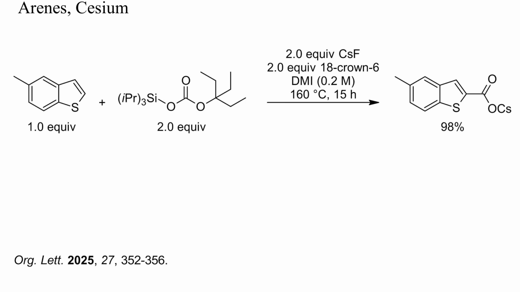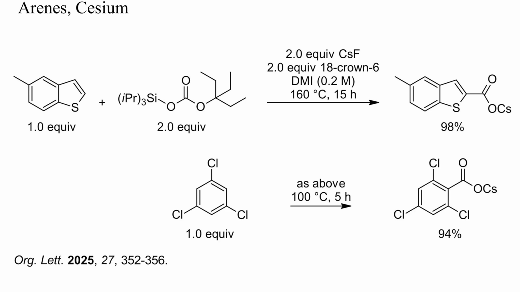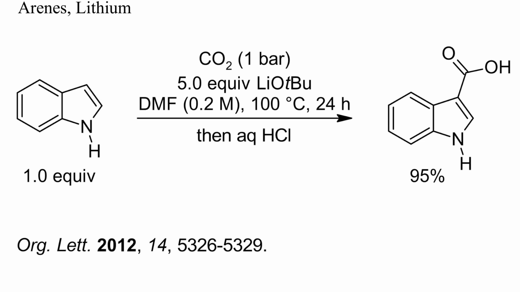Benzothiophene can be metallated at position 2 with tertiary alkoxides. As in one of the previous examples, a special reagent provided both carbon dioxide and the required base. The same conditions also brought about a clean single carboxylation of 1,3,5-trichlorobenzene. Unlike benzothiophene, indole is carboxylated at position 3, as shown here.